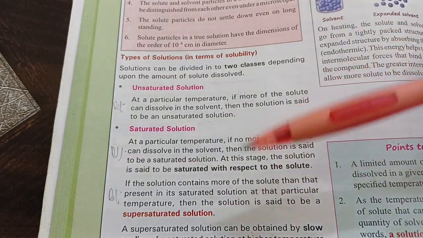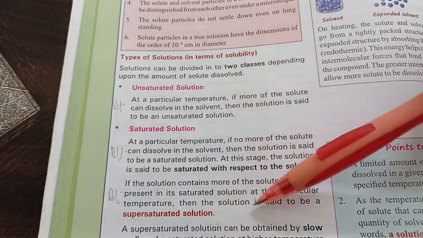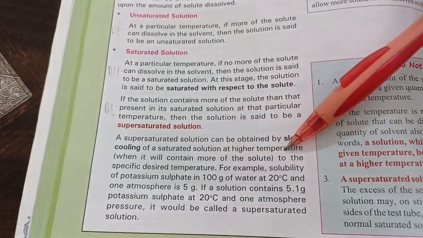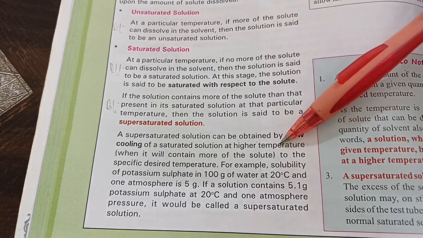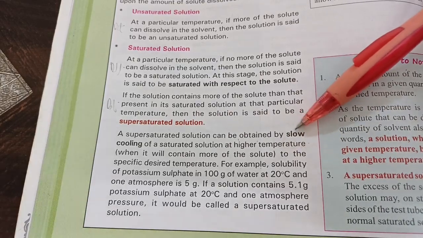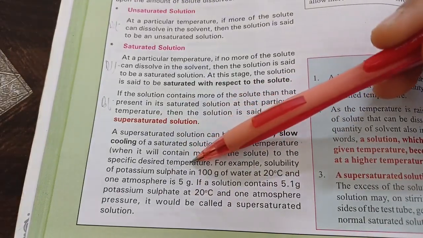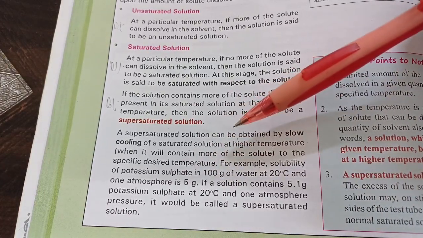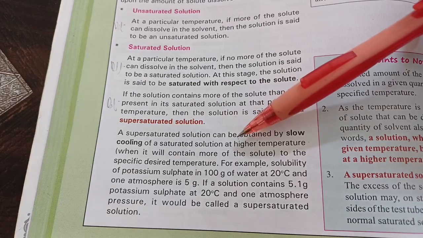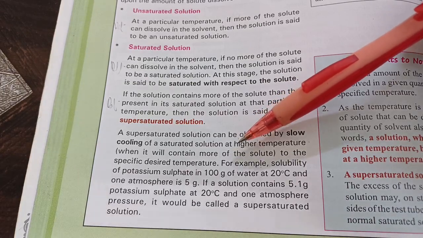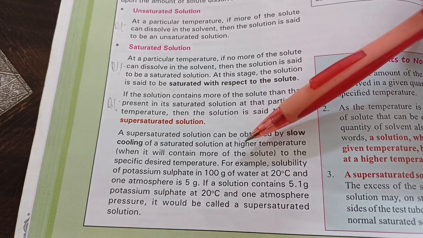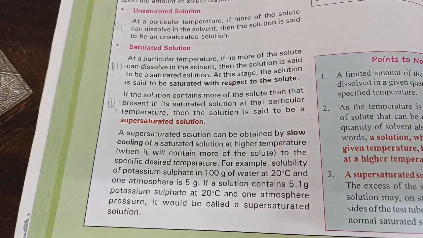Preparing a supersaturated solution involves slow cooling of a saturated solution at higher temperature. Since it was at a higher temperature, it had dissolved a lot. Now if we slowly cool it to the specific desired temperature, then the excess salt usually crystallizes out. But in certain situations and conditions, some salts do not crystallize out completely. Some of the excess salts remain dissolved, and then we get a supersaturated solution.